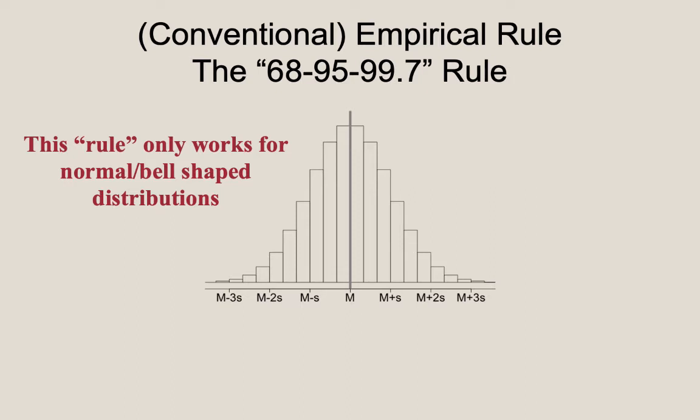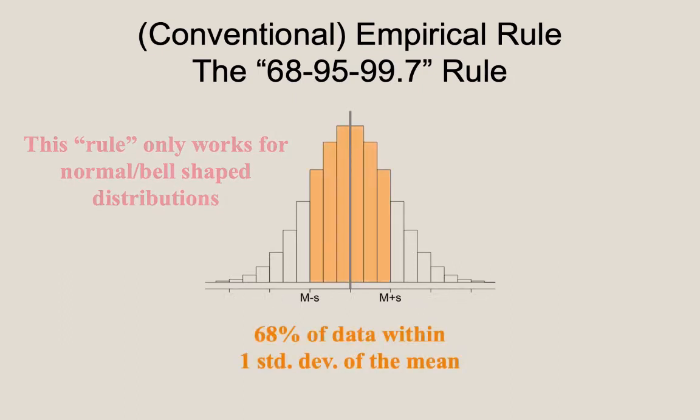Well, approximately 68% of the data lies within one standard deviation of the mean if the data is nearly normally distributed. Within is interpreted mathematically using the plus-minus symbol. Mu plus minus the standard deviation is how this is often written. And the idea is this means that you both add one standard deviation to the mean and you subtract one standard deviation from the mean. And if you take this interval of one standard deviation below and one standard deviation above, you should capture about 68% of the data within that interval.